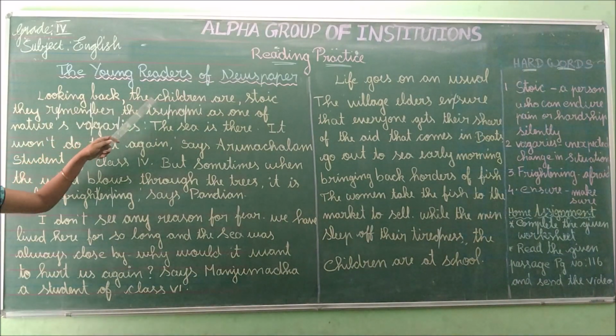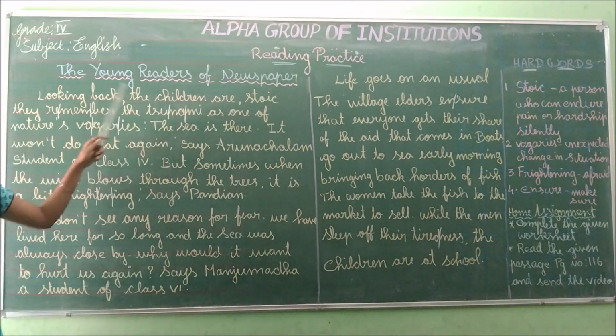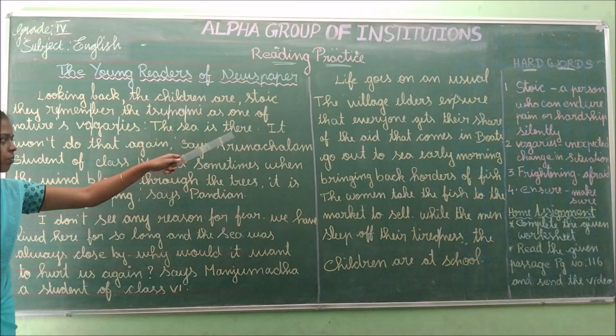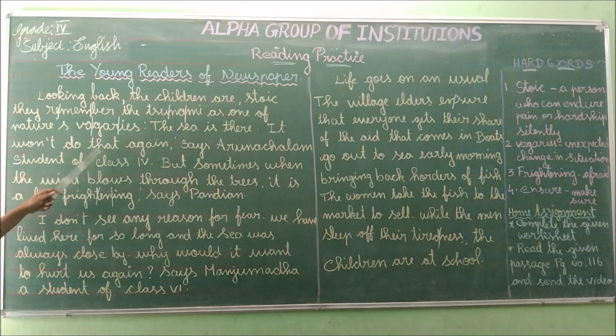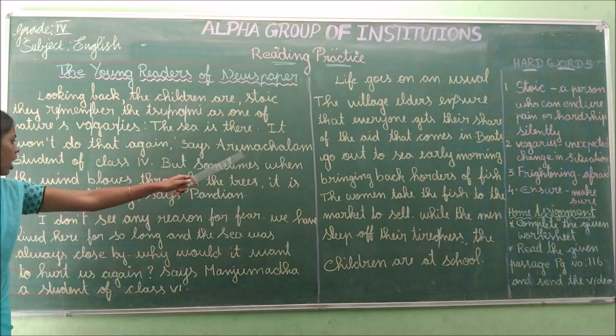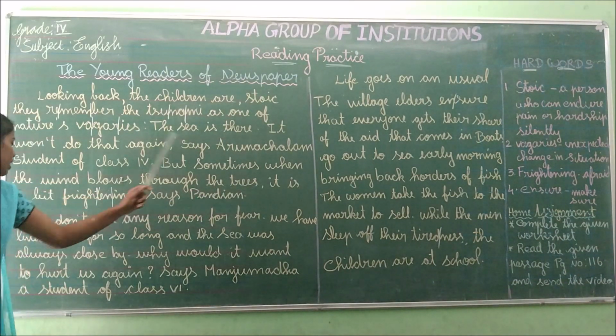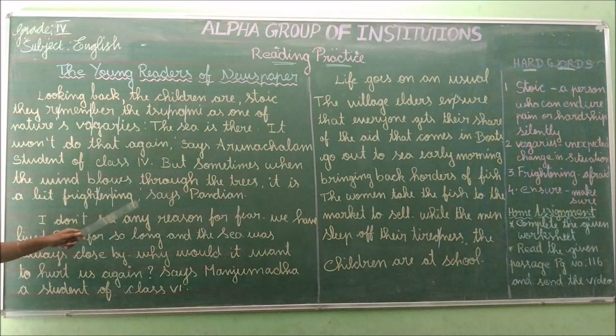Looking back, the children are stoic. They remember the tsunami as one of nature's vagaries. The sea is that. It won't do that again, says Arunachala, student of class 4. But sometimes when the wind blows through the trees, it is a bit frightening, says Pandian.